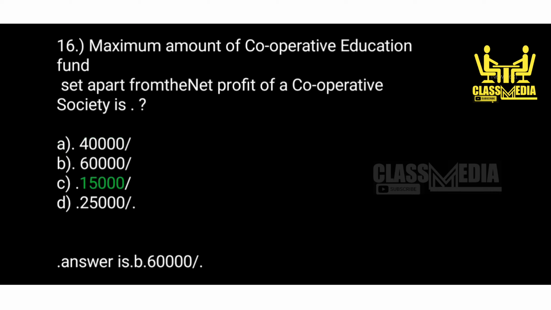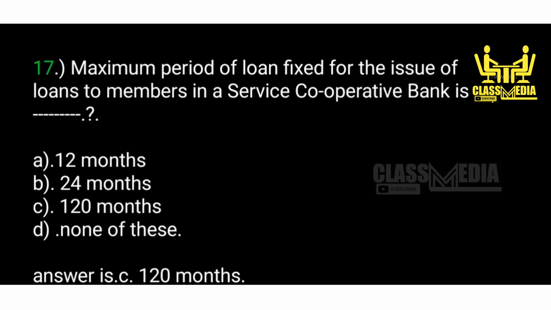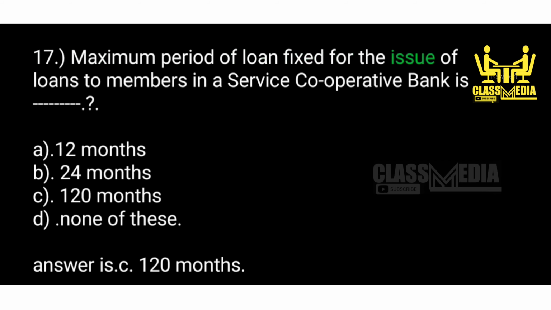C. 15,000. D. 25,000. Answer is B. 60,000. 17. Maximum period of loan fixed for the issue of loans to members in a service cooperative bank is A. 12 months. B. 24 months. C. 120 months. D. None of these. Answer is C. 120 months.